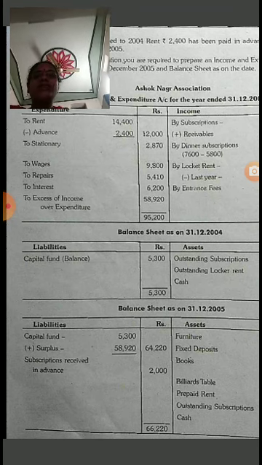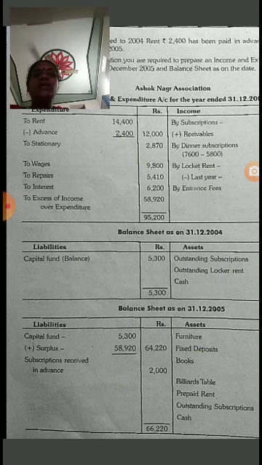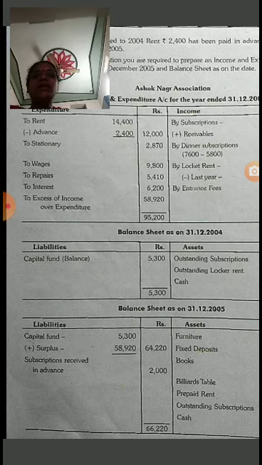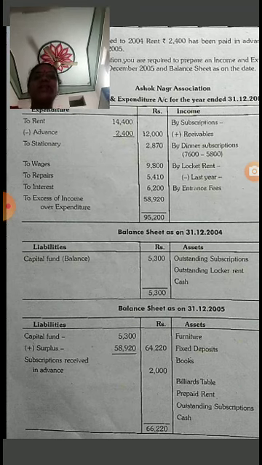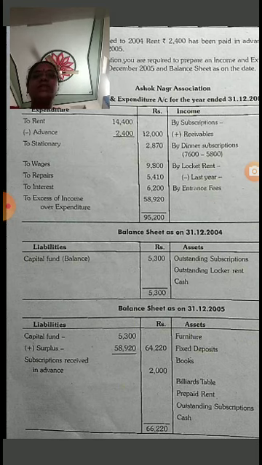So if income is more than expenditure, here in this problem income is more than expenditure, that is why to excess of income over expenditure. If income is less than expenditure, it means to excess of expenditure over income. So we have to write like that.